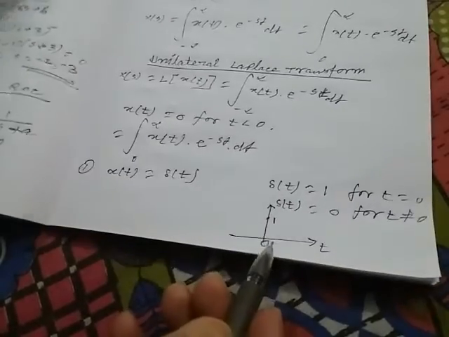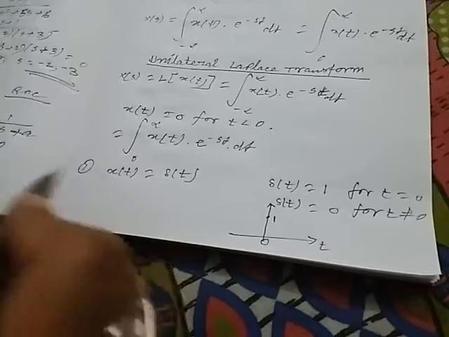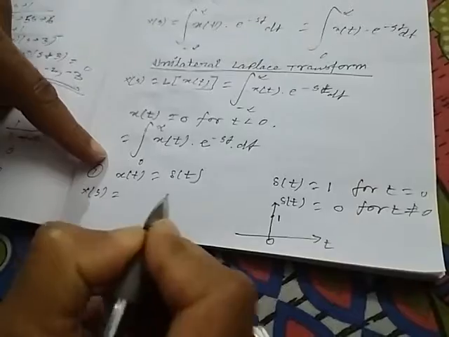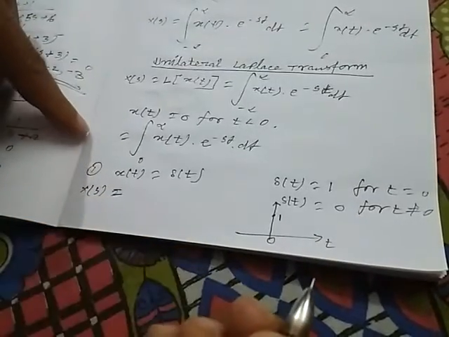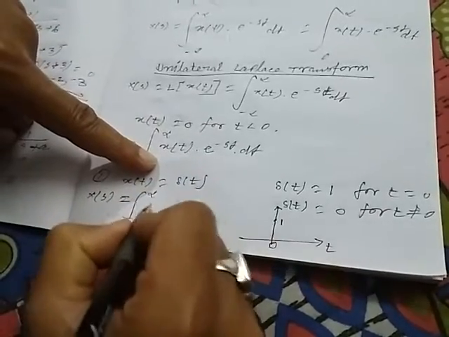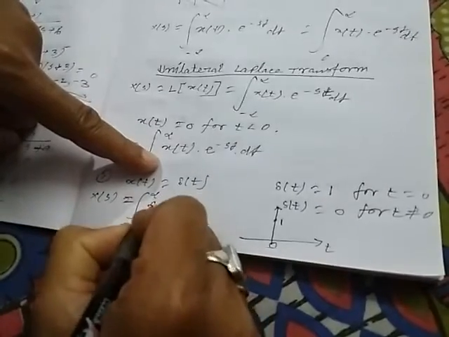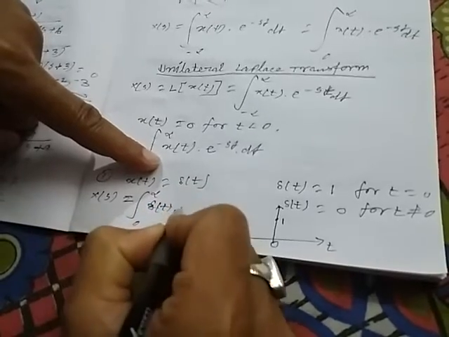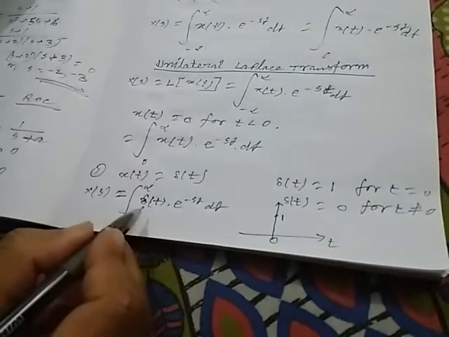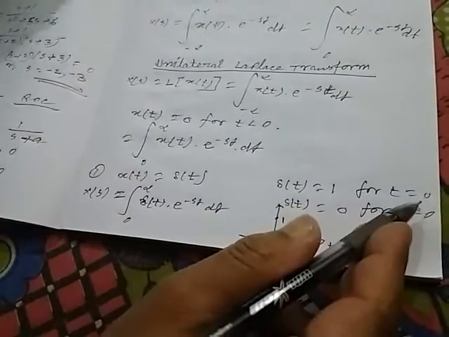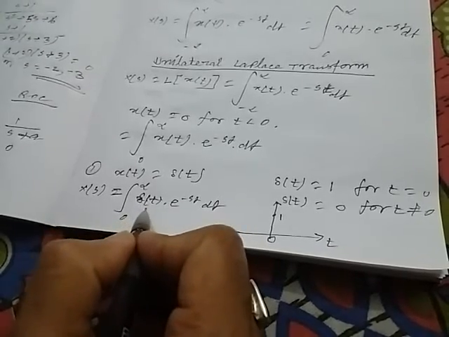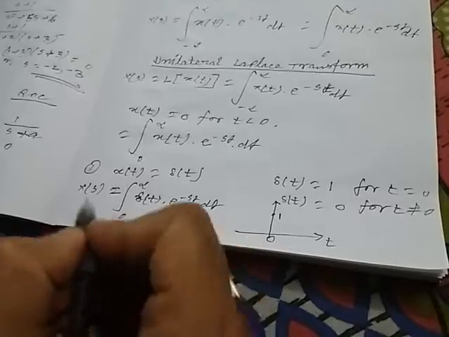If we take the Laplace transform of this, then X(s) will be, obviously, the unilateral Laplace transform, so the formula will be the integral from 0 to infinity of delta(t) times e to the power minus st, dt. Now delta(t) has the value of 1 only when t equals 0, otherwise it has the value of 0, and 0 times something means 0.